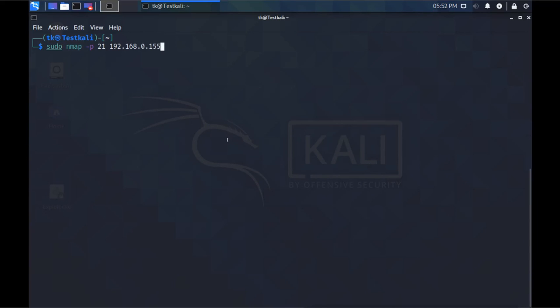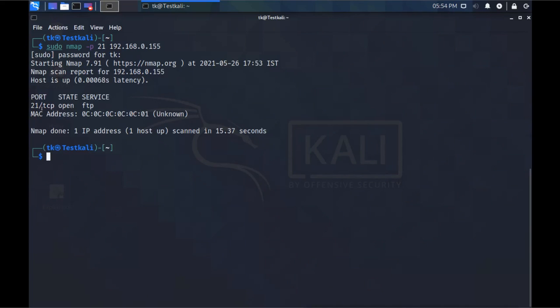I am trying to check whether port number 21 is enabled on that machine or not by using Nmap. This port number 21 is open. Now I will try to attack on this port. I will try to do the DoS attack.